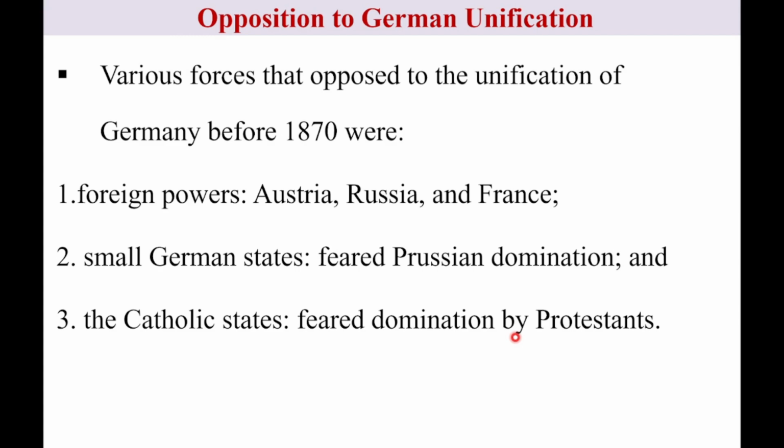Overall, similar to Italy, unification of Germany faced opposition from these three important classes, or we can say problems: foreign powers, the small German states, and the Catholic states.